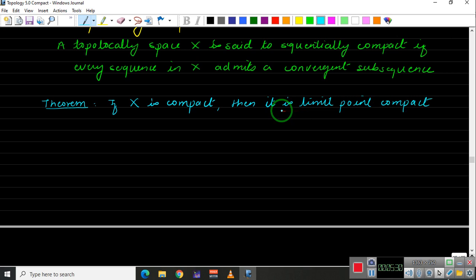You can ask, if the space is limit point compact, is it true that it is compact? Okay, you can ask the converse part. But right now we are proving that if X is compact, then it has to be a limit point compact space. Okay, so let us prove this.